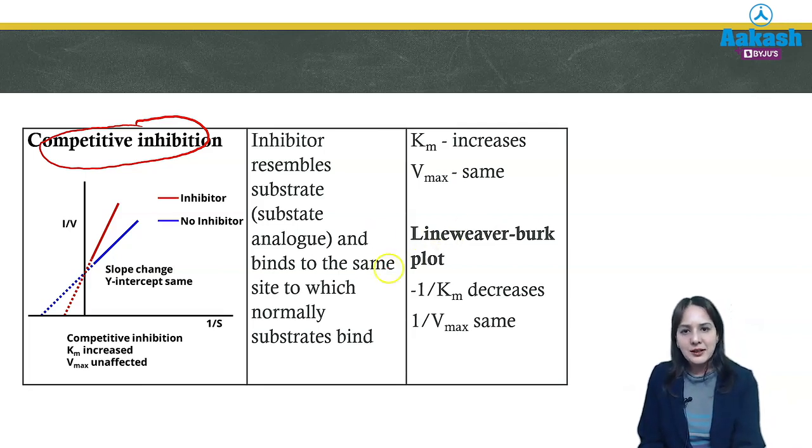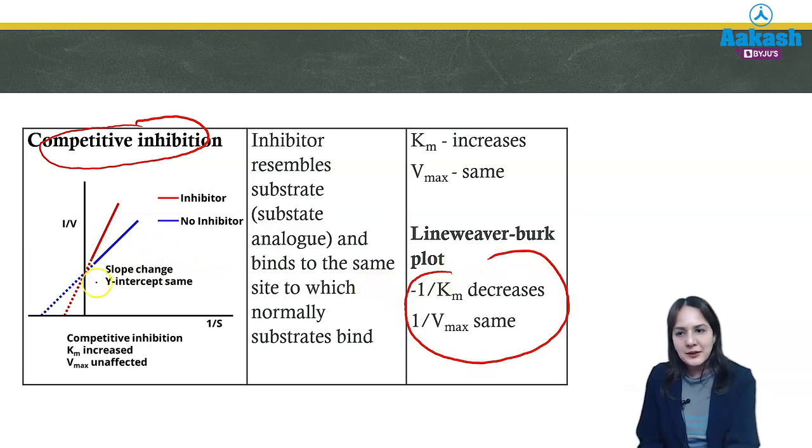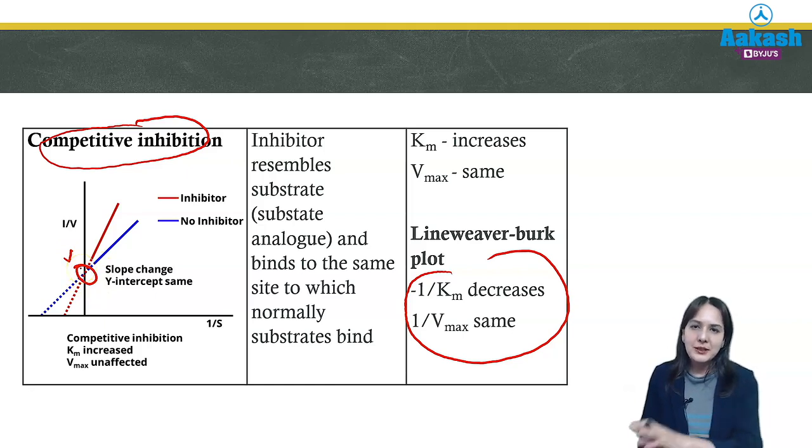So what about the graph? Whenever we plot a Lineweaver-Burk plot, taking reciprocals of Km and Vmax, we can see that Vmax remains the same. There is a single point on the axis for both the graph with inhibitor and the graph without inhibitor. You can also memorize this type of graph, because it is also asked in your questions.